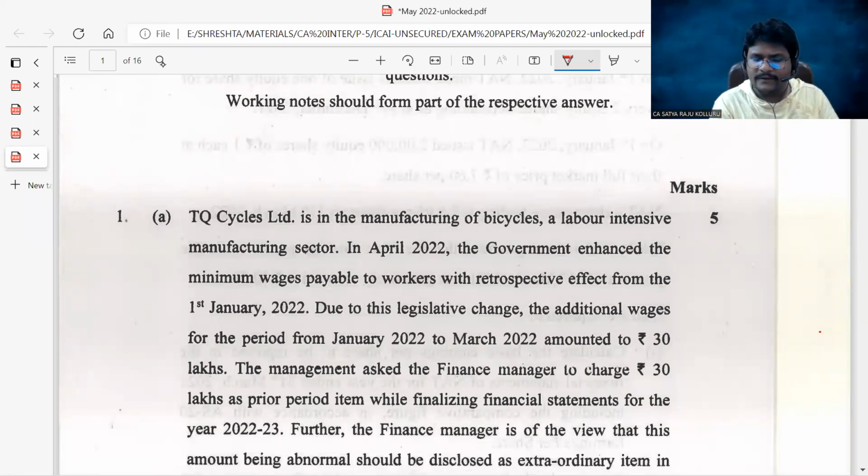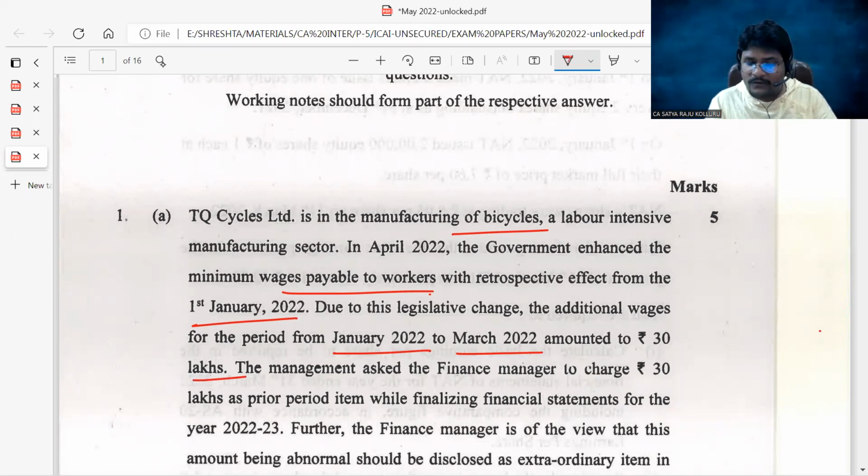TQ Cycles Limited is in the manufacturing of bicycles, a labor-intensive manufacturing sector. In April 2022, the government enhanced the minimum wages payable to workers with retrospective effect from 1st January 2022. Due to this legislative change, the additional wages for the period from Jan 2022 to March 2022 amounted to 30 lakhs.